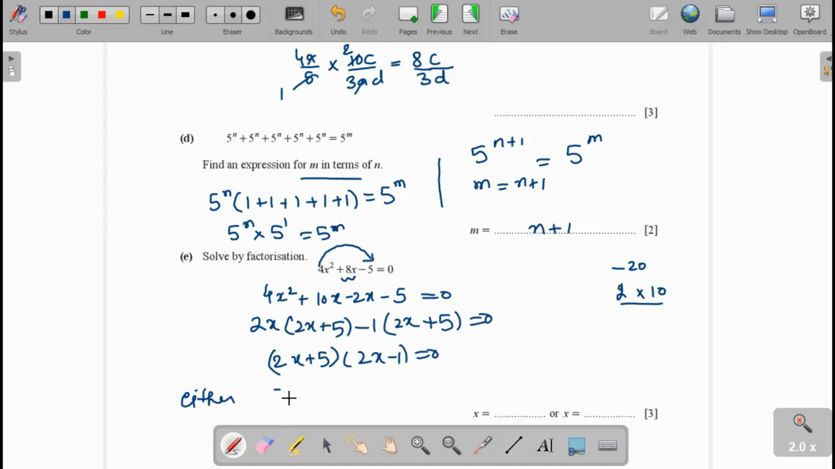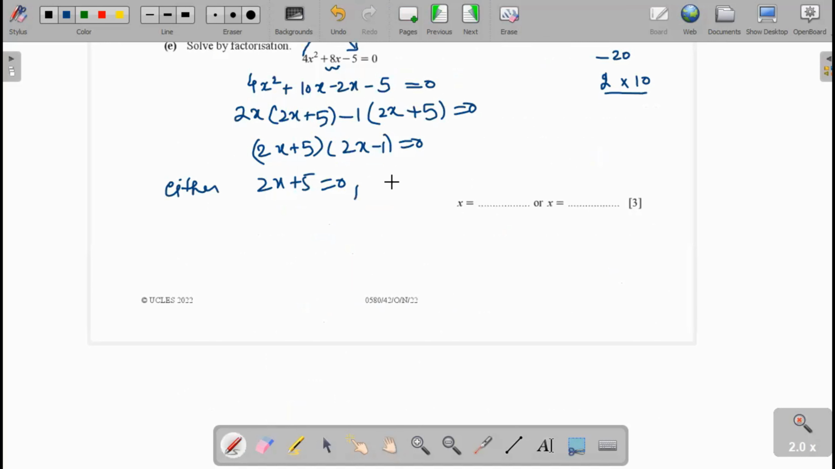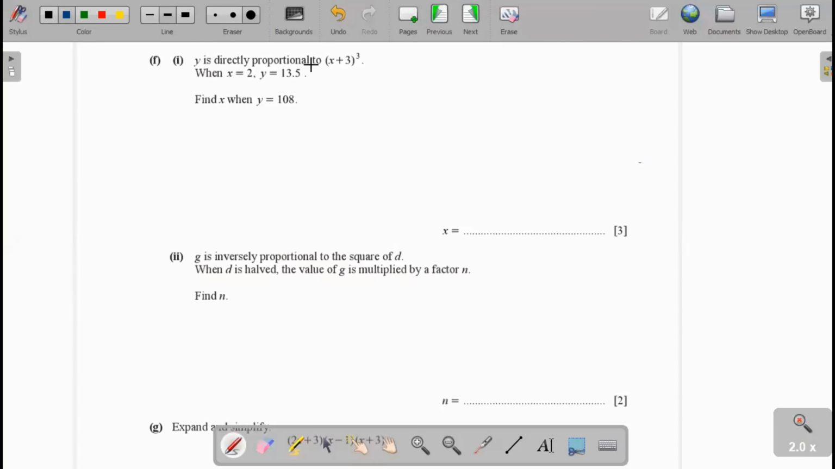Therefore 2x + 5 = 0 and 2x - 1 = 0. And the values will be x = -5/2 and x = 1/2. And the answer is x = -5/2 or 1/2. Part F, y is directly proportional to (x + 3) whole cube. When x = 2, y = 13.5. Find x when y = 108.